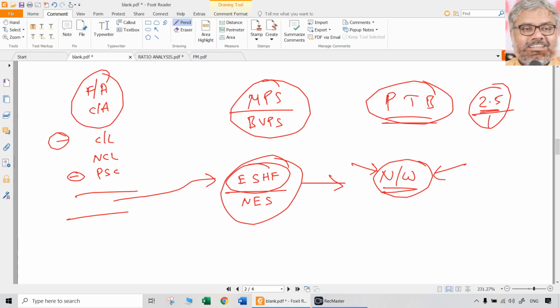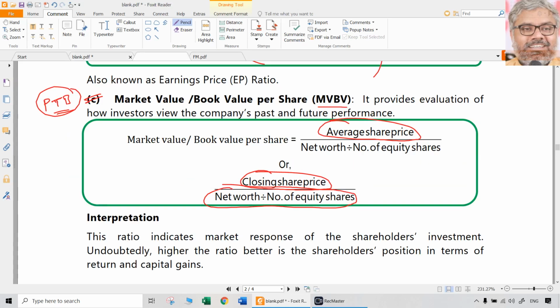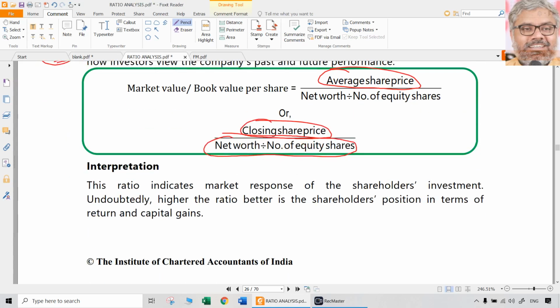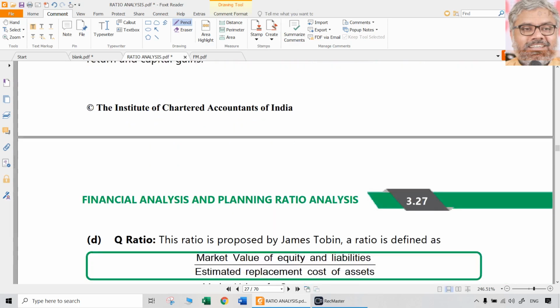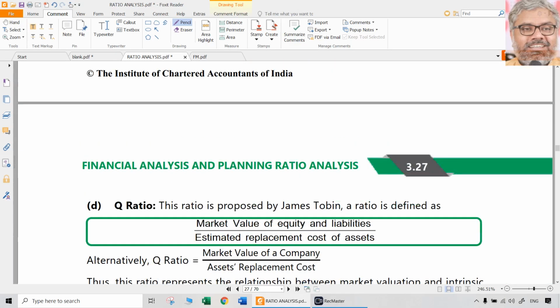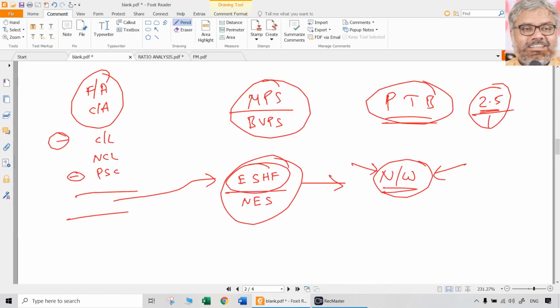So price to book value will give us again confidence of the people in the share. That's what is PTB or price to book value. So that is the market response of the shareholders investment. Naturally if the ratio is higher, it is a better position for a shareholder who is already a shareholder. But once again, for a potential investor, interpretations can be two types.